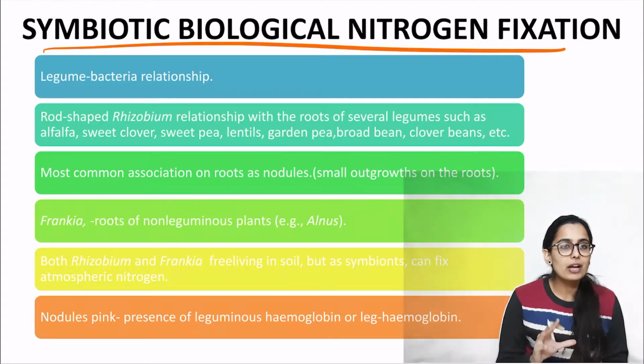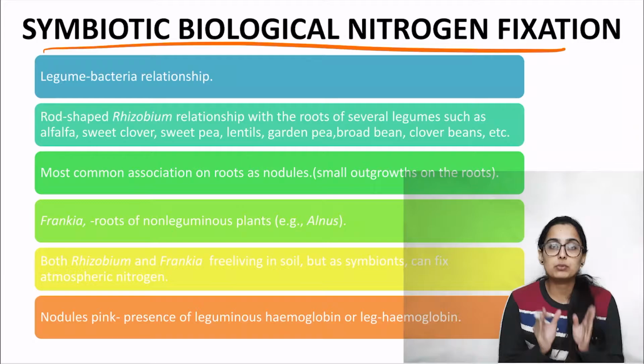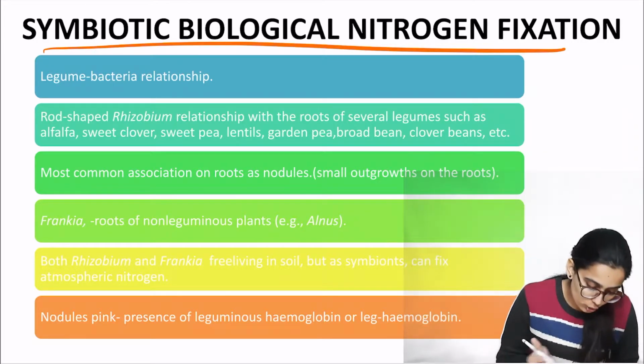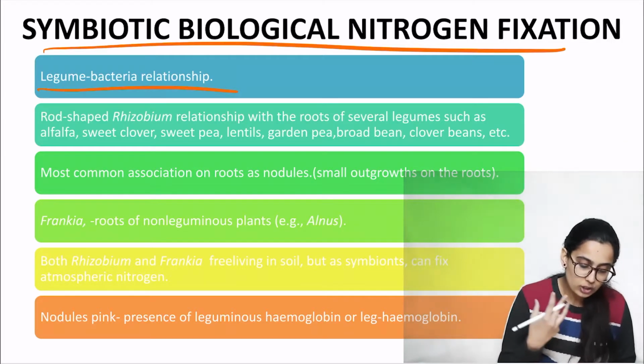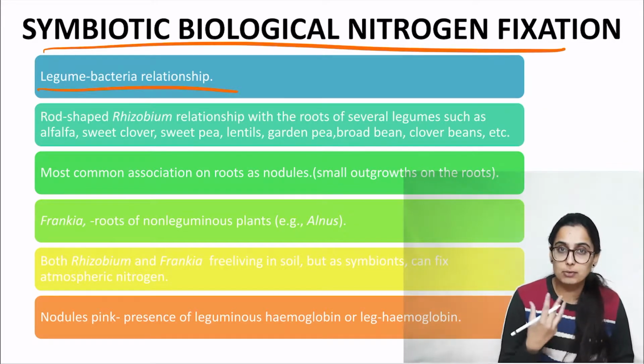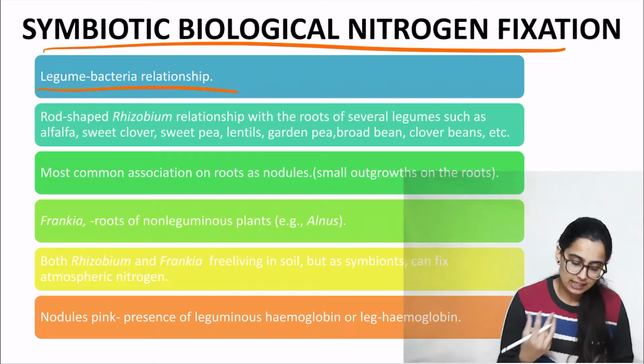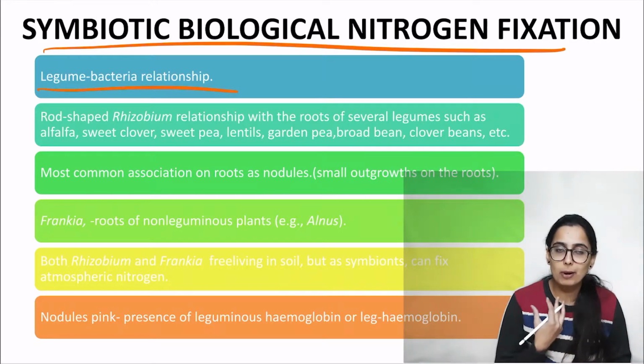Symbiotic means that both the organisms in this relationship are benefiting. So let's take the example of legume bacteria relationship. Legumes are plants, basically pulses are leguminous plants. We'll study this relationship in detail.